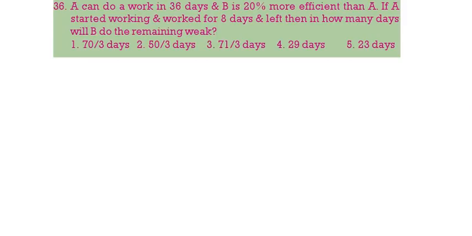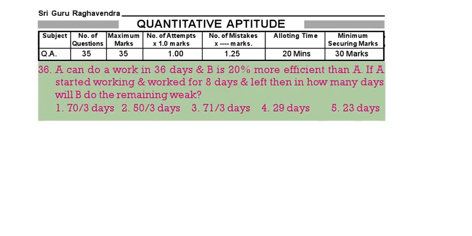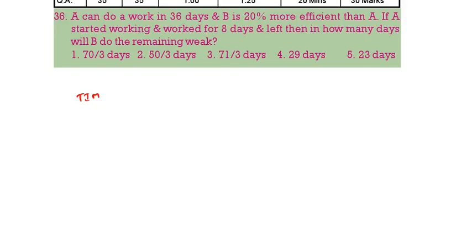Then see the next one, quant. A can do the work in 36 days. B is 20% more efficient than A. If A started the work and worked for 8 days and left, then in how many days will B do the remaining work? Now, we are having time and efficiency for A and B. A will do the work in 36 days. B is 20% more efficient than A.